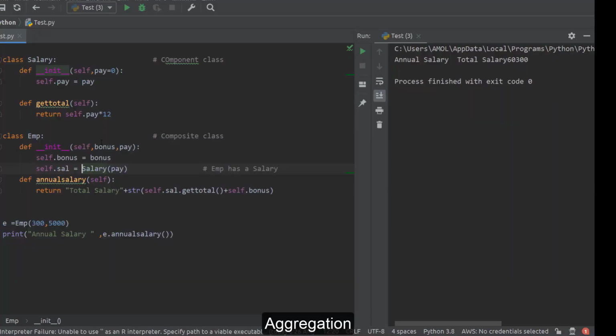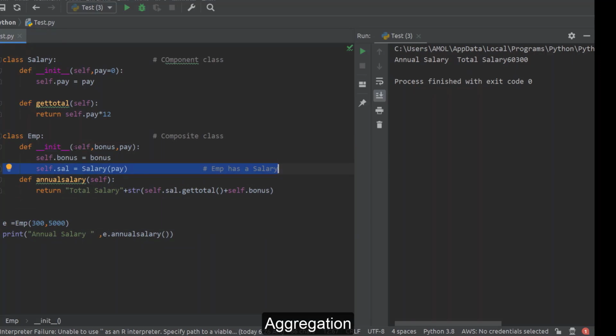First we'll see how to implement composition again: we have created one Salary class and Employee has a Salary, so we create an object of Salary class here. In this case you can consider that EMP is owning this salary object. It's like when this employee object is destroyed, this salary object is also destroyed.